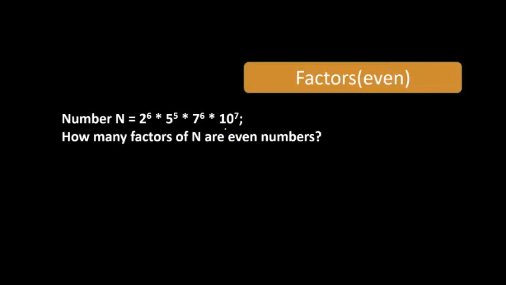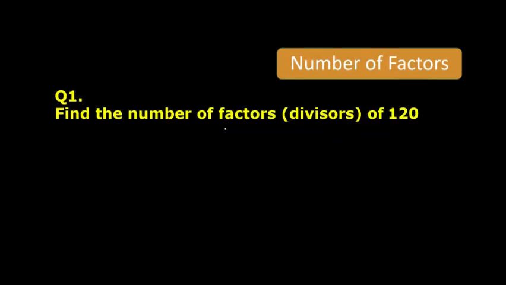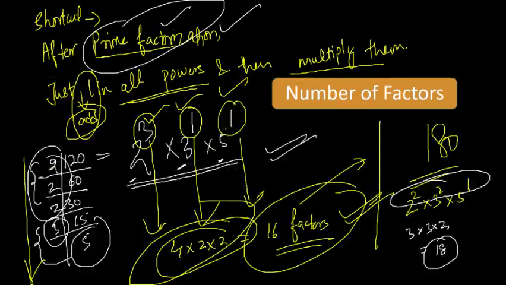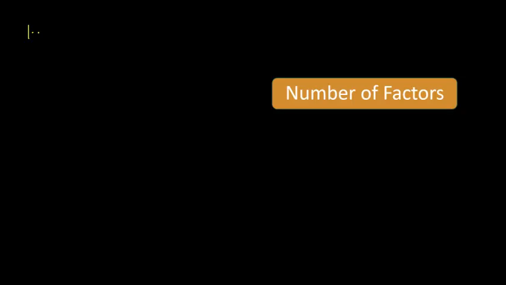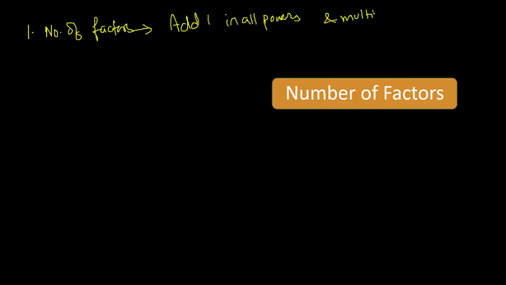Now, in factors, some more questions can be asked. First, we got the trick for the number of factors. So the trick is just add 1 to all the powers and then multiply. Now, many questions can be asked on factors.